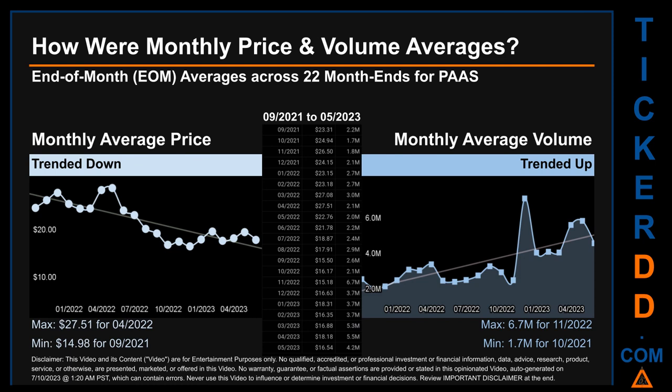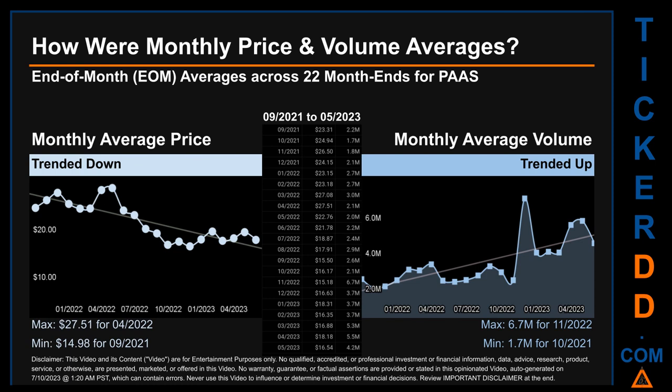How were price and volume averages for PAAS? Across 446 trading days, there were a total of 22 month ends, of which monthly averages for daily price and volume were calculated. Overall, monthly price average trended down while monthly volume average trended up.